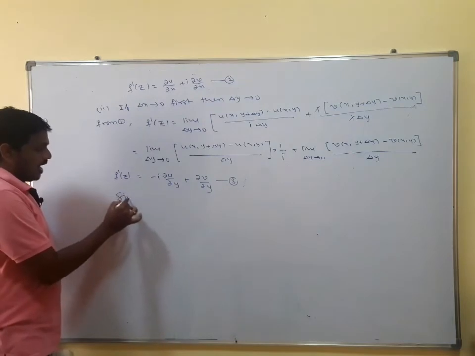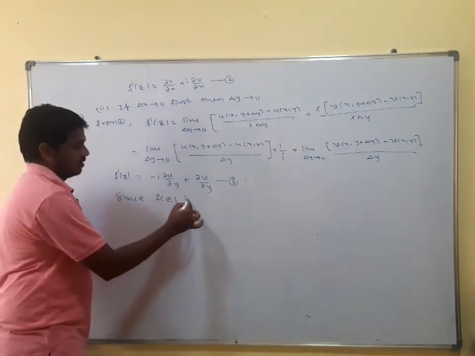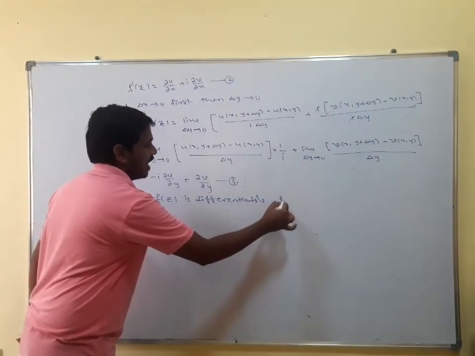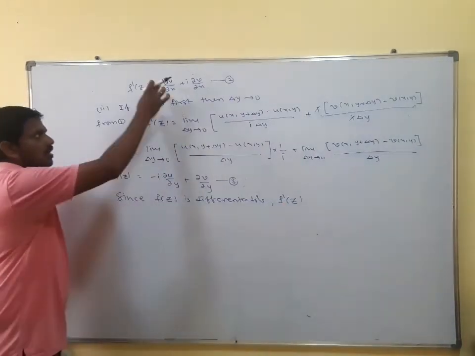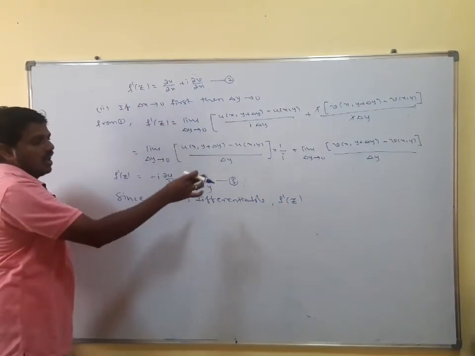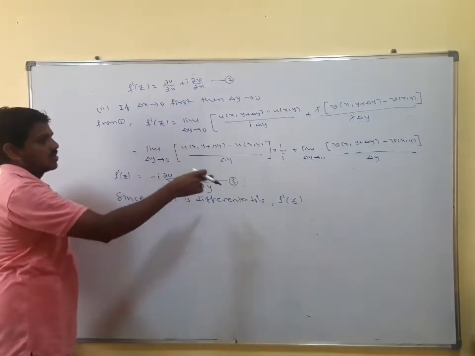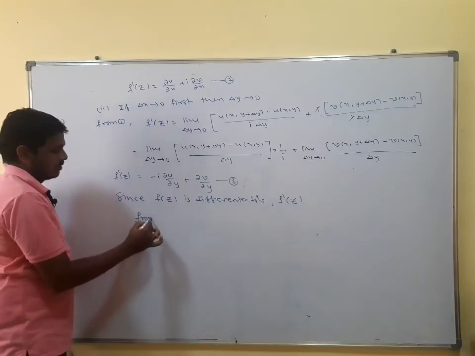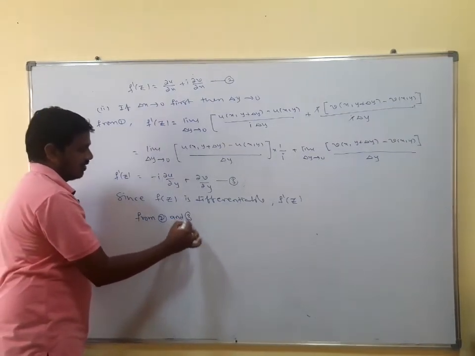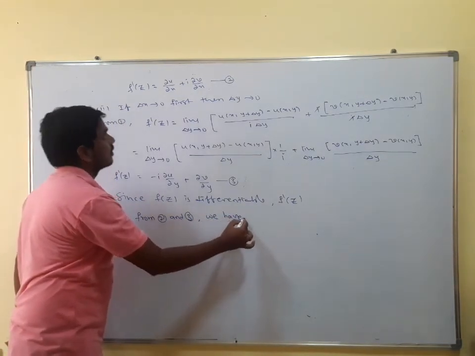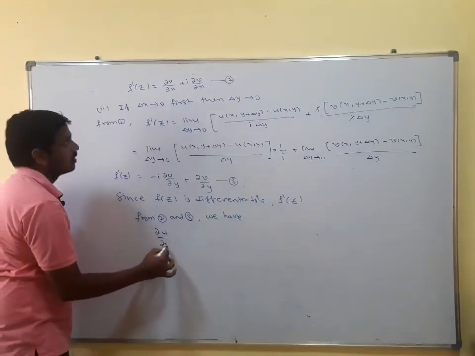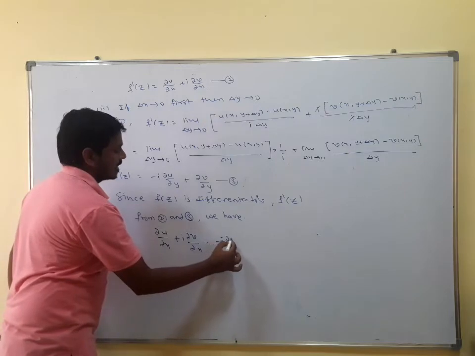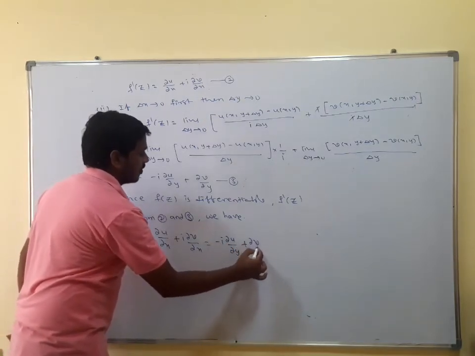Since f of z is differentiable, that implies f dash of z exists and it is unique. That means the limit of f of z is the same, whether delta z tends to 0 either way, so equation 2 and equation 3 are the same. Therefore from 2 and 3 we have dou u by dou x plus i dou v by dou x is equal to minus i dou u by dou y plus dou v by dou y.